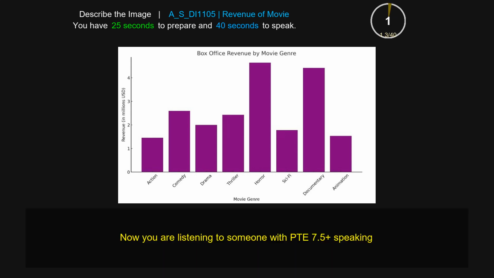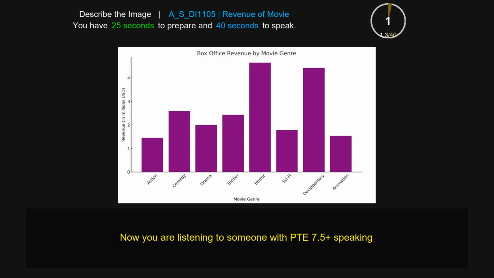This bar chart represents box office revenue by movie genre. The horror saw the highest level at 5 million USD, followed by the documentary at 5 USD, followed by comedy at 2.7 million USD. On the other hand, science fiction shows a significant decrease at about 2 million. In conclusion, this bar chart reveals significant differences in office revenues across different genres.